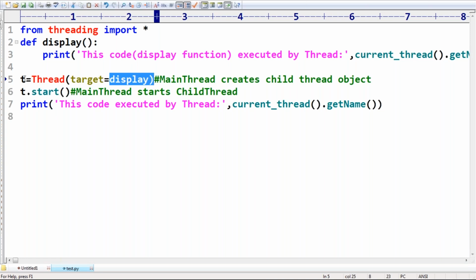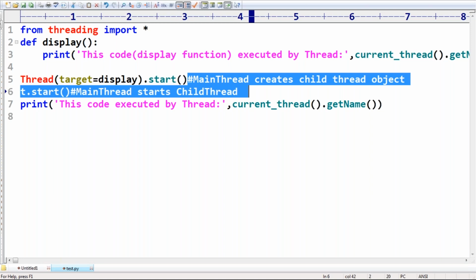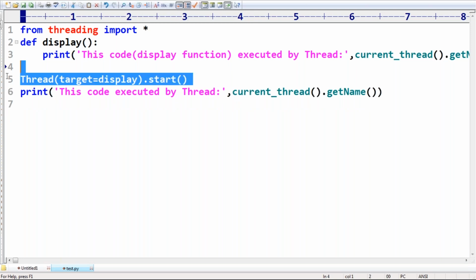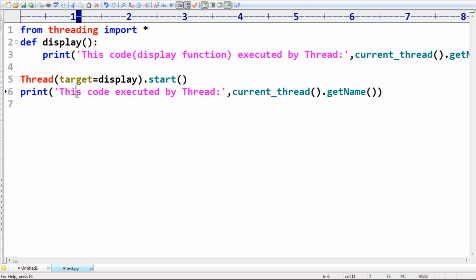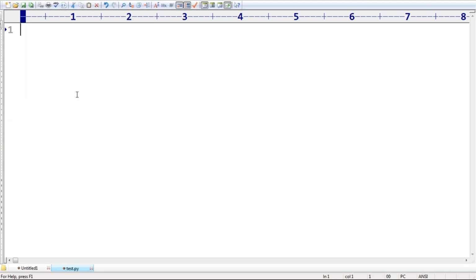Thread(...).start, like this. Instead of taking two lines, Nandakishore is telling, sir, why don't you take a single line? Yes, perfectly possible. Creating the thread object and starting the thread in a single line is acceptable, no problem at all. This is just a basic idea of how we can define a thread without writing any separate class, because I'm writing it in a procedural programming way.